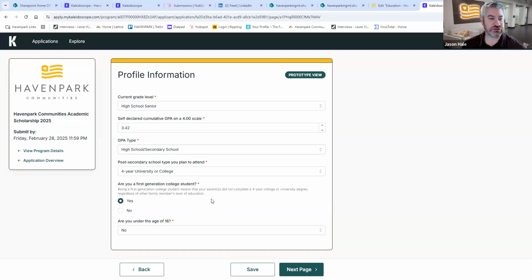And then, of course, are you a first-generation student? We define this as meaning your parents did not complete a 4-year degree or a university degree, regardless of any other family member's level of education. So if you had a sibling who completed a 4-year degree, you would still technically qualify as a first-generation student. It really comes down to your parents, and this means completed in the United States. This is just for internal purposes only. And then, of course, are you under the age of 18? You'll click yes or no, depending. We're going to move on to the next page.